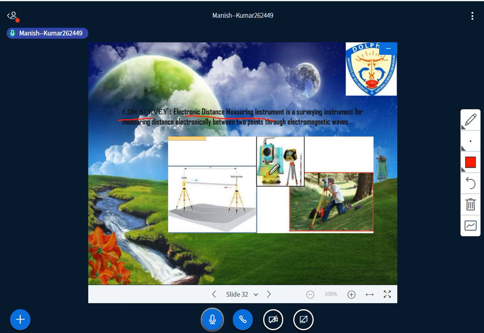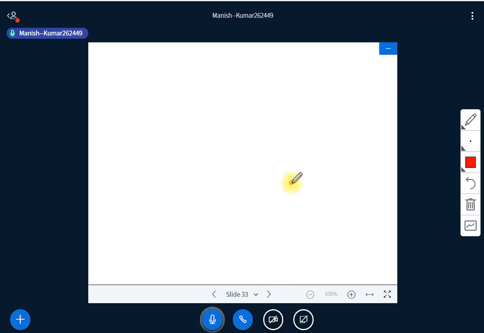So these are the important instruments used for any kind of survey. If you want to classify surveys on the basis of instrument, these are the instruments you should know.